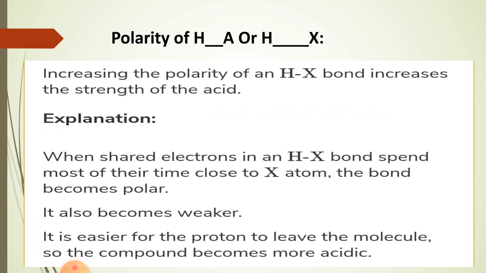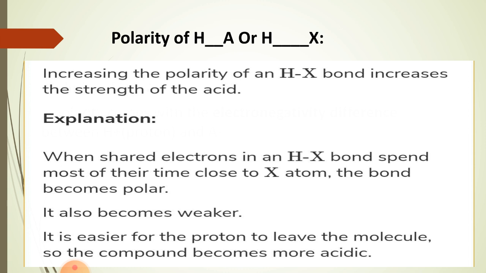Polarity of HA, or we can also represent the molecule as HX. So increasing the polarity of an HX bond increases the strength of an acid. And what is the reason behind this? You can see that there is a covalent bond between the hydrogen and the X. Fine. X is any electronegative element.